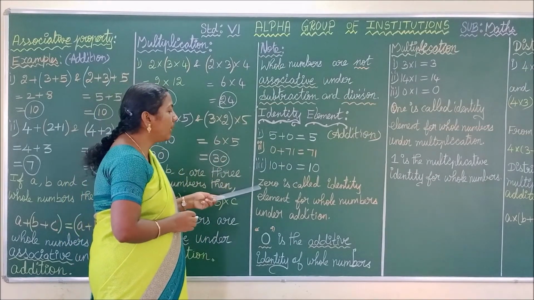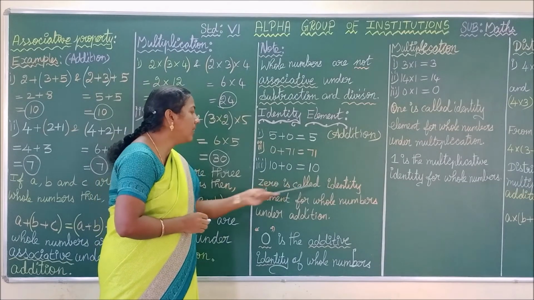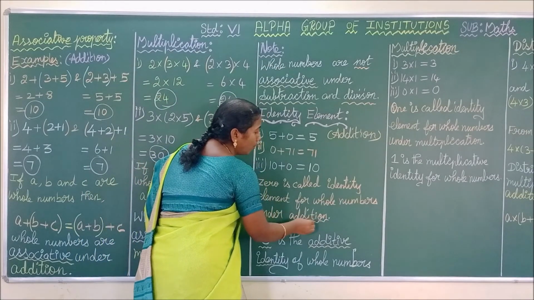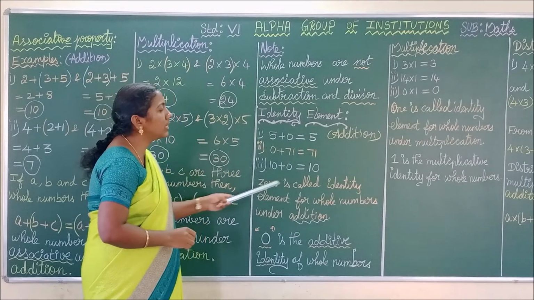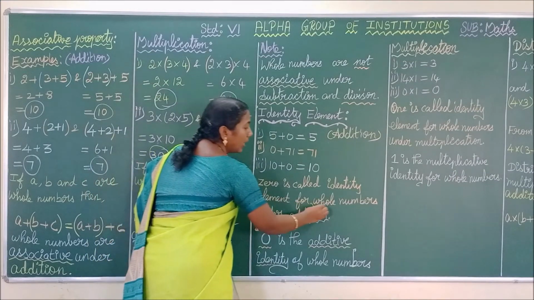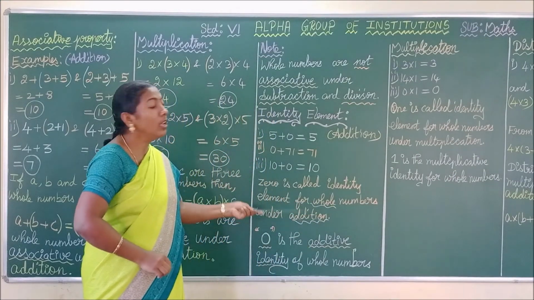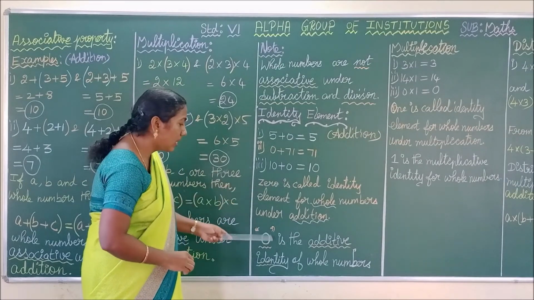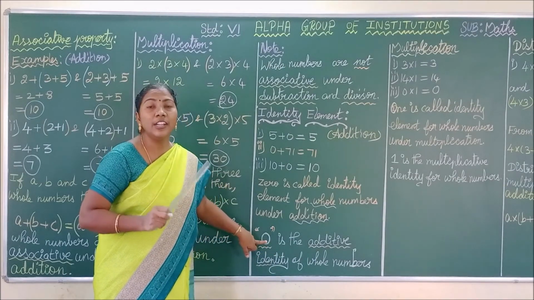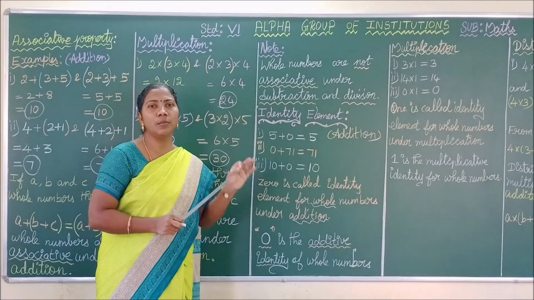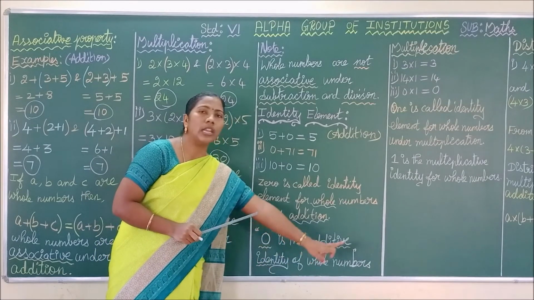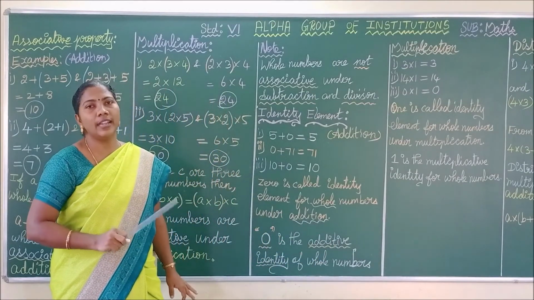Okay, see here. So we can say 0 is called identity element for whole numbers under addition. Whenever you are writing, you have to mention the operation. 0 is called identity element for which number? Whole numbers. Whole numbers under which operation? Addition operation. You can also call 0 like this: 0 is the additive identity of whole numbers. Additive identity of whole number is dash. So what is your answer? 0. 0 is the dash of whole number. So what is your answer? Additive identity of whole number.